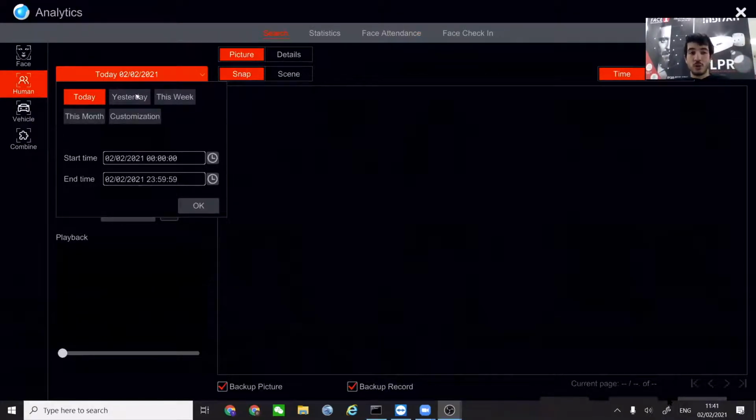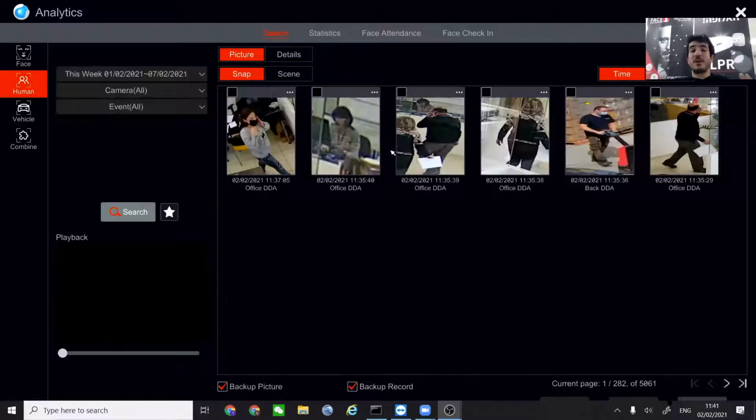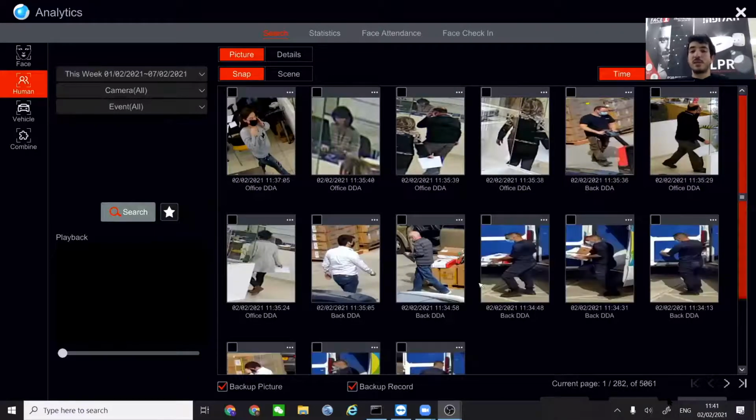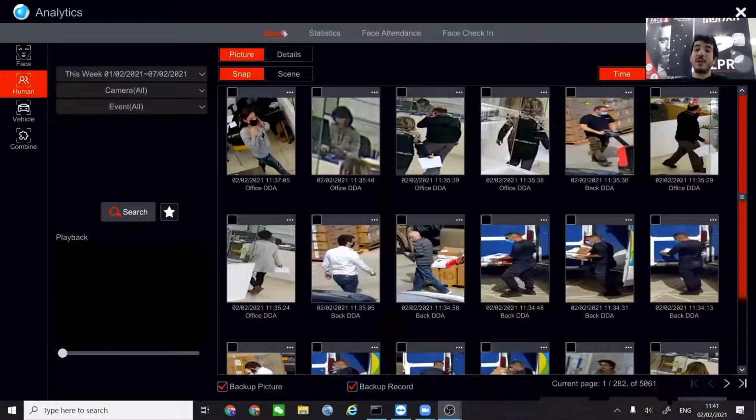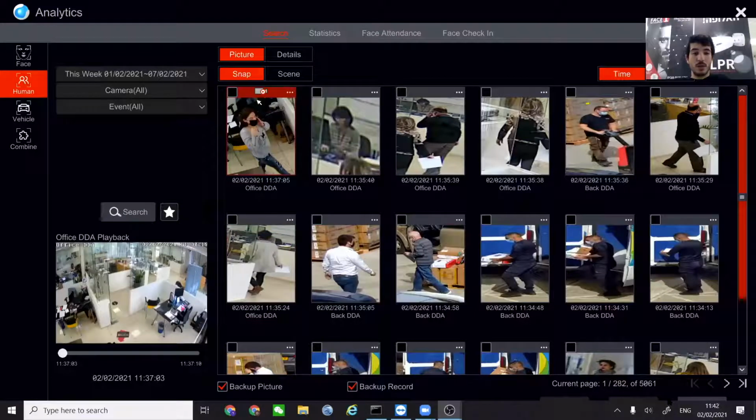In a case that we are searching for a human, like here, we are going to choose, of course, like before, the period of time, from when until when. So let's search for humans for an entire week. All we do is press the search button, and we can see 5,000 results of humans, with the same principle as before. Press the thumbnail, and you will get the video to the left.